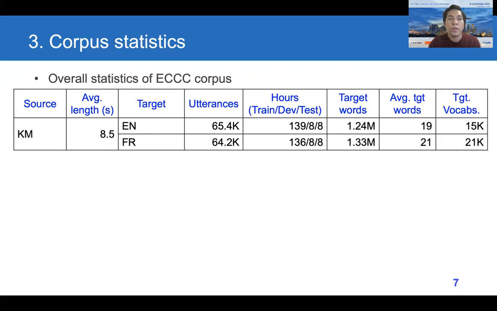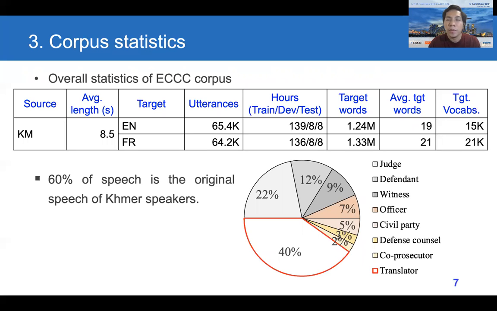Overall, we have built the speech translation corpus from Khmer to English and from Khmer to French, about 155 hours of speech or over 1.7 million words. In this dataset, there are many speakers, including judges, defendants, witnesses, officers, civil parties, and so on.